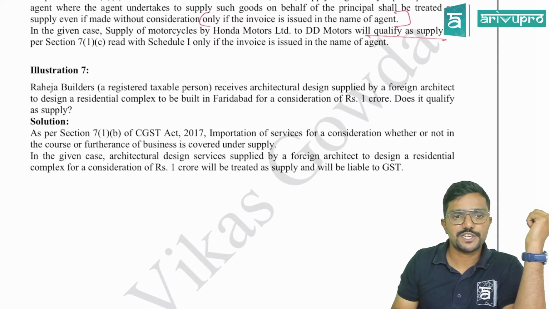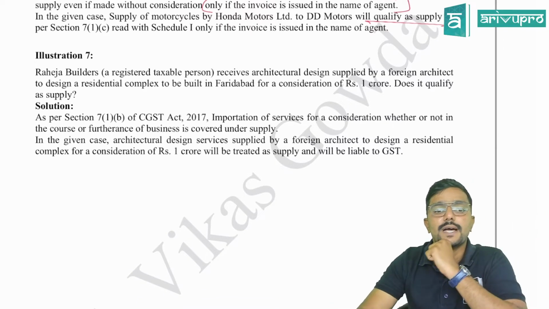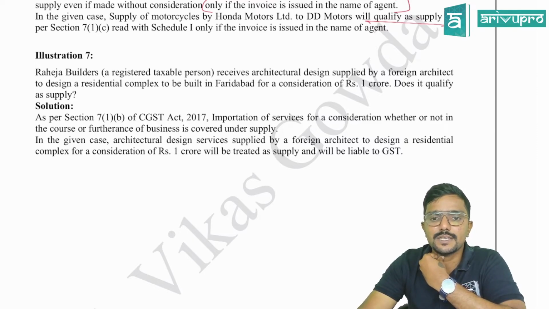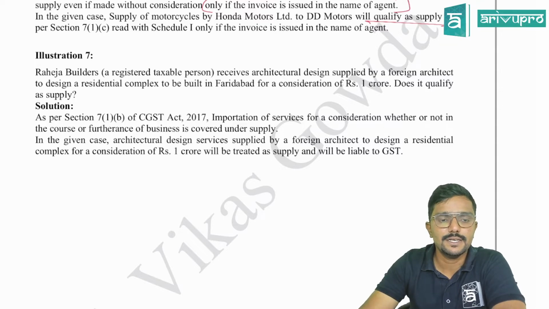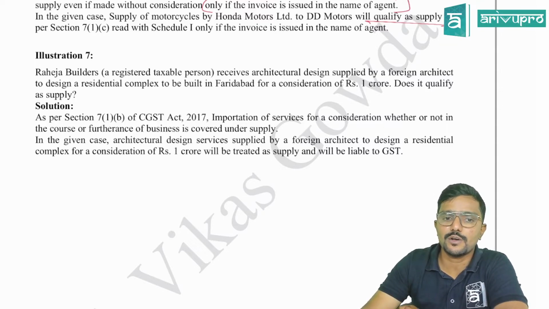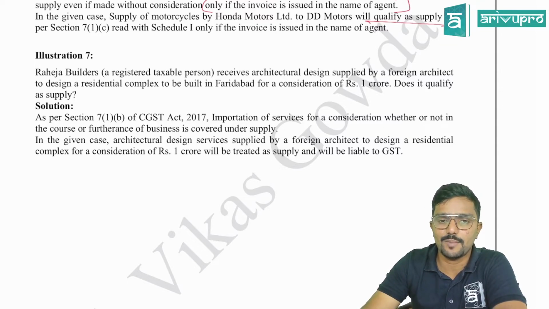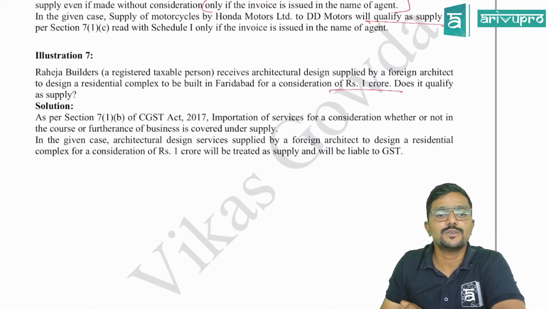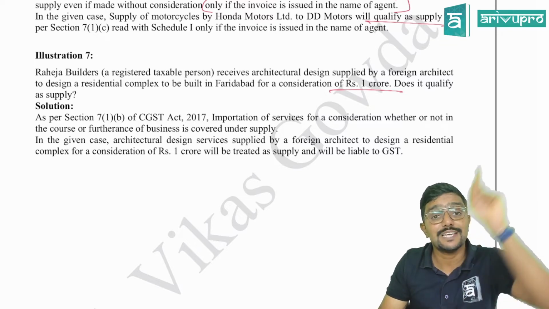Next, last illustration on Schedule 1. Raheja Builders, a registered taxable person, receives architectural design services supplied by a foreign architect to design a residential complex to be built in Faridabad for a consideration of 1 crore. There is a consideration. Does it qualify as supply? Yes, but as per 7.1b.